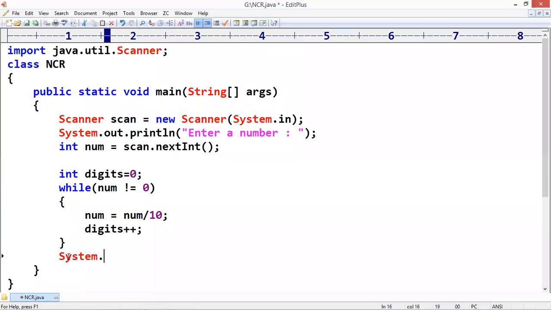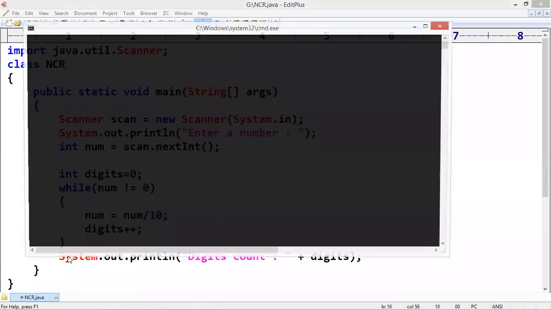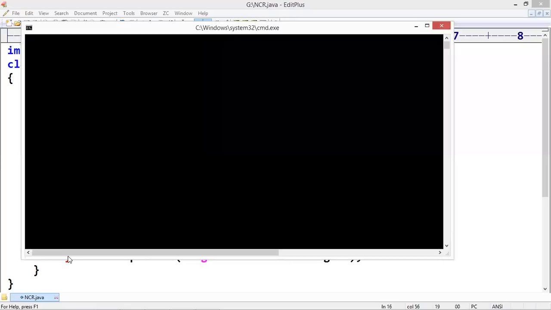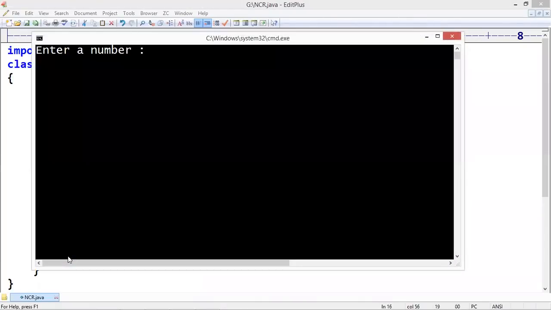We are just printing that number of digits, the digits count. Here it is digits, we are printing this one. When you execute this code, enter number 1, 2, 3, 4, 5.